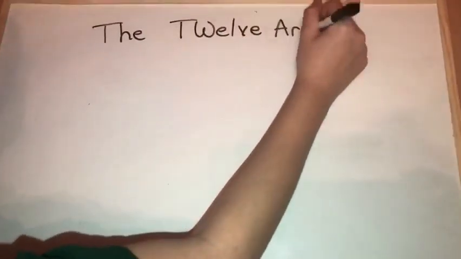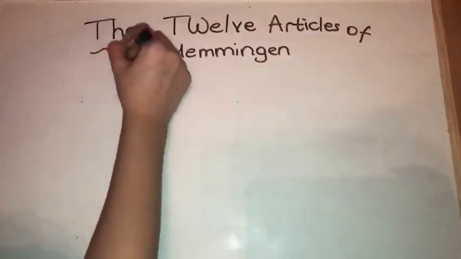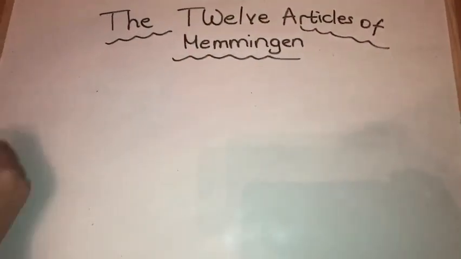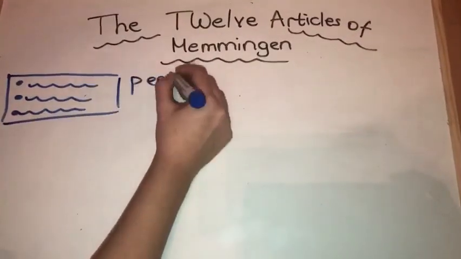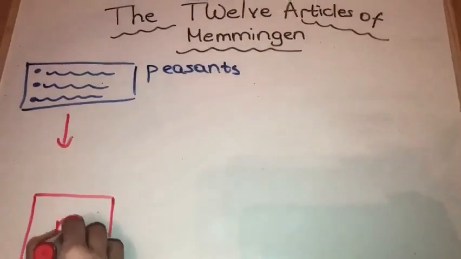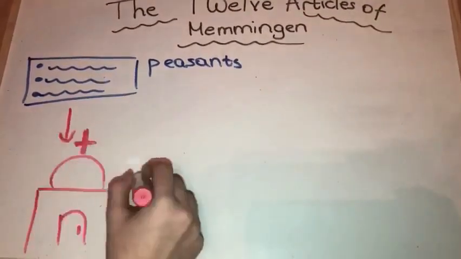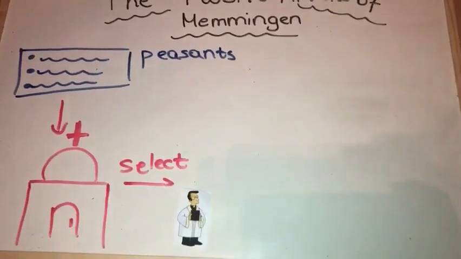That's when the 12 Articles of Memmingen were written. Basically, the 12 Articles of Memmingen were a list of requests of the peasants. The church had more power, and that's why it decided to select their own pastors.